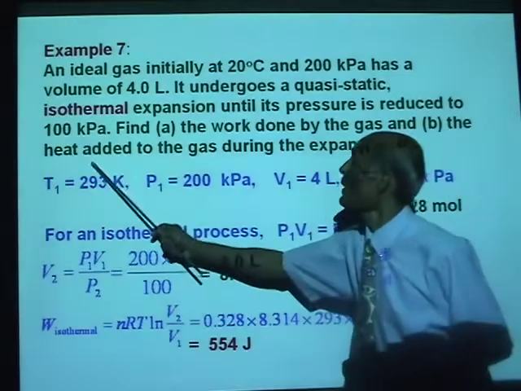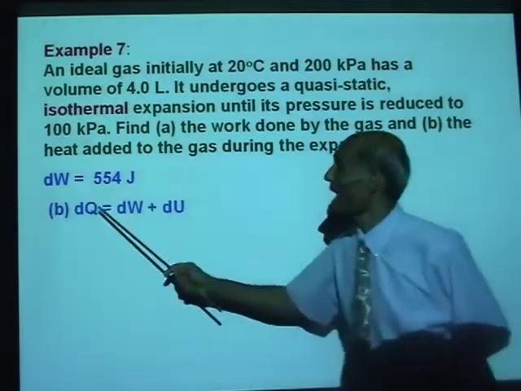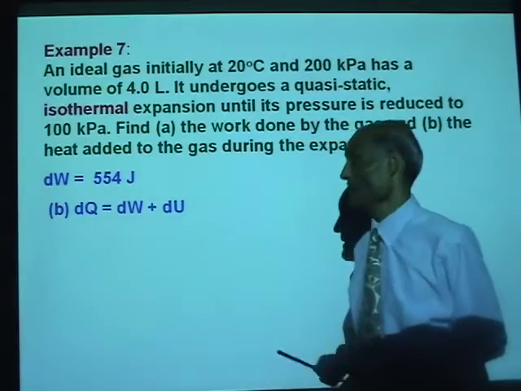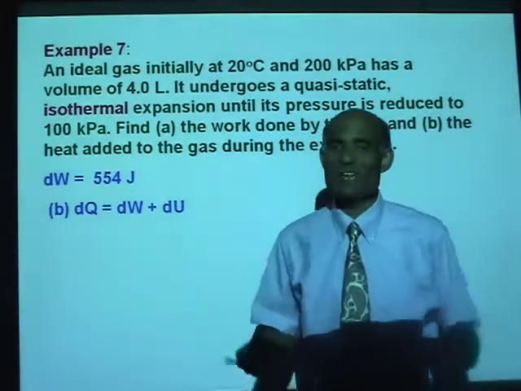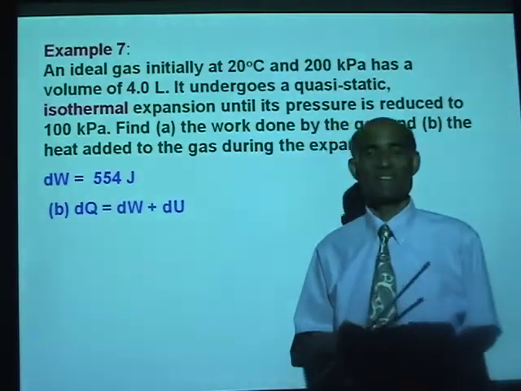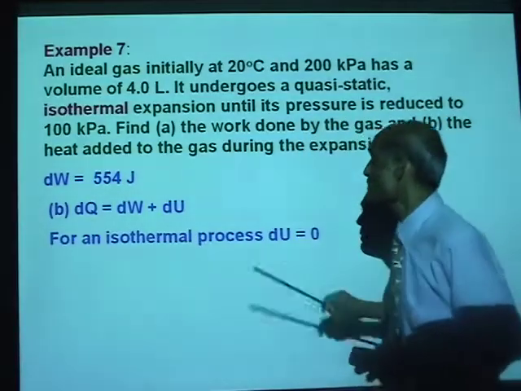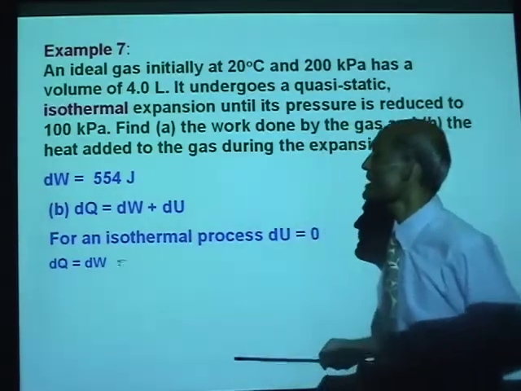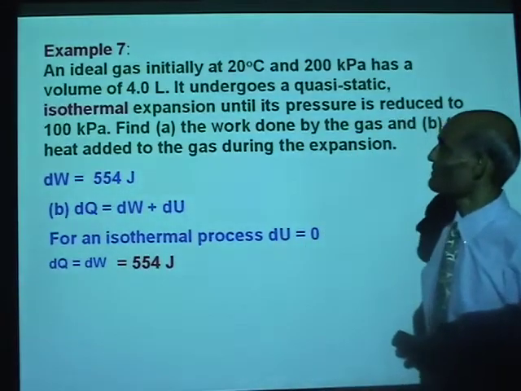If that is the case, what is the heat added? Well, heat added dQ equal to dW plus dU. Now tell me, this is an isothermal process. That means the temperature does not change. Therefore, what is the change in the internal energy? If the temperature does not change, the internal energy does not change. So for an isothermal process, dU equal to 0. Therefore, dQ equal to dW, the amount of heat added equal to 554 joules.